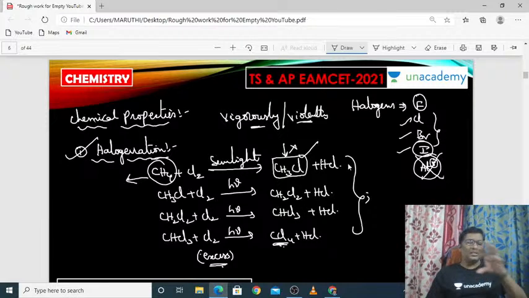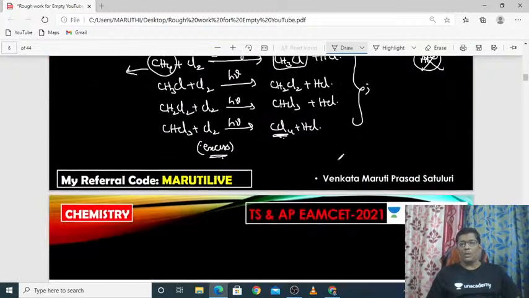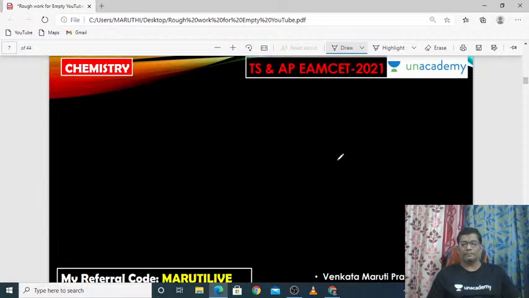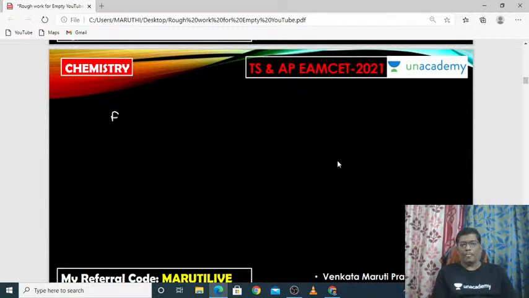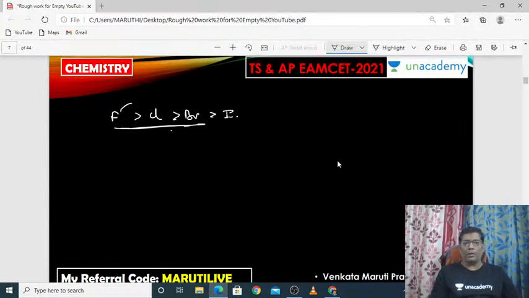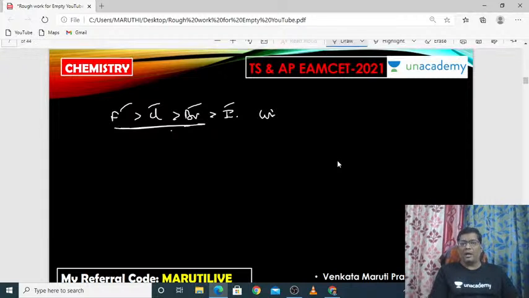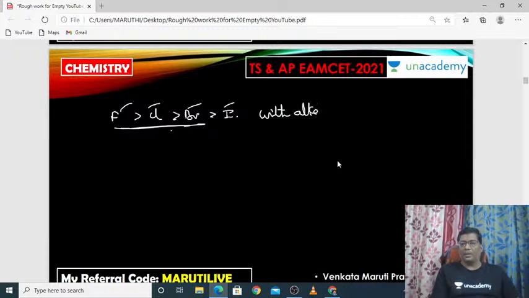So this is all about halogenation. But one more important thing is, suppose you take fluorine and chlorine and bromine and iodine. The chemical reactivity of fluorine, chlorine, bromine and iodine with alkanes looks like this. This is the chemical reactivity of fluorine, chlorine, bromine and iodine finally.